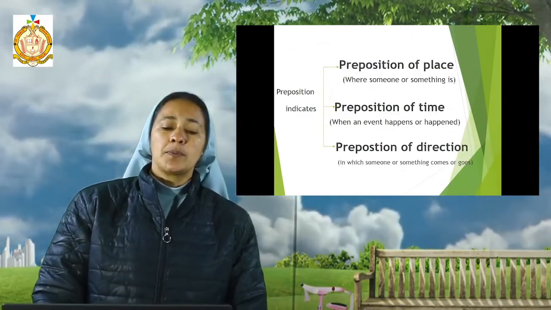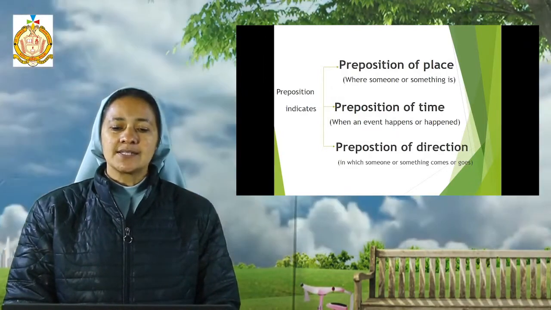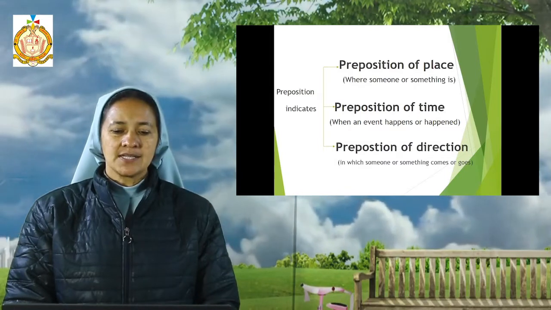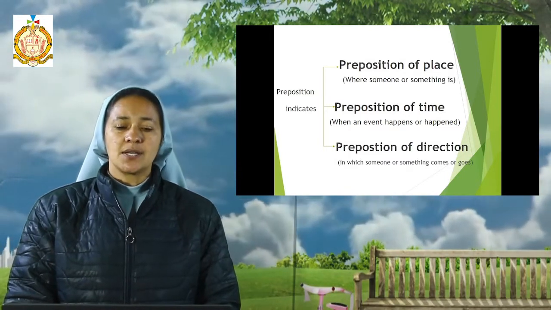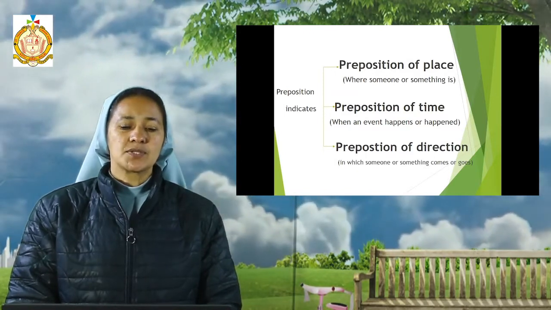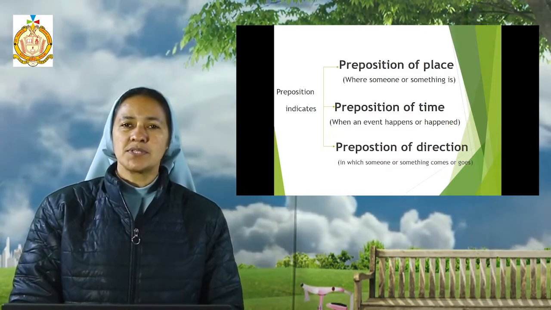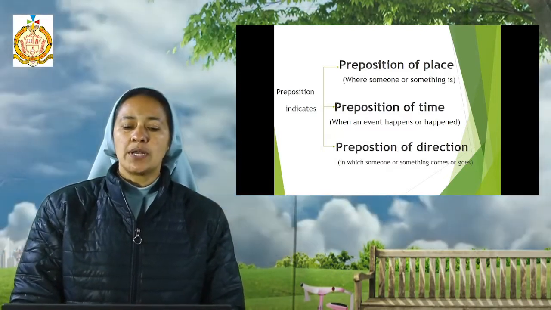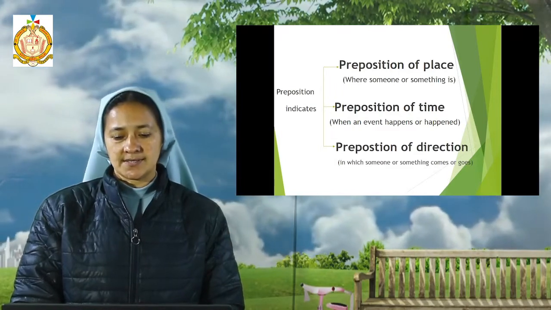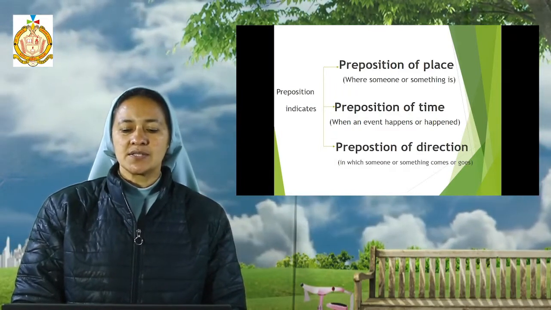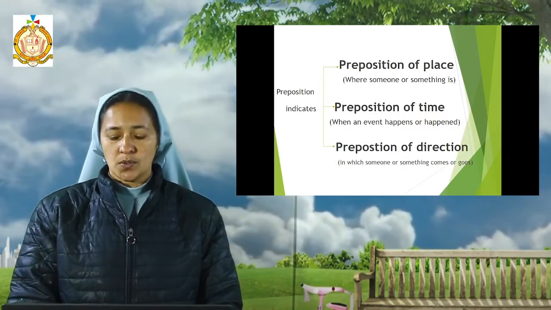Now, what does the preposition indicate? The preposition indicates place, time, and direction. Now what is a preposition of place? It shows where someone or something is. A preposition of time shows when an event happens or happened. And the preposition of direction shows in which direction someone or something comes or goes.